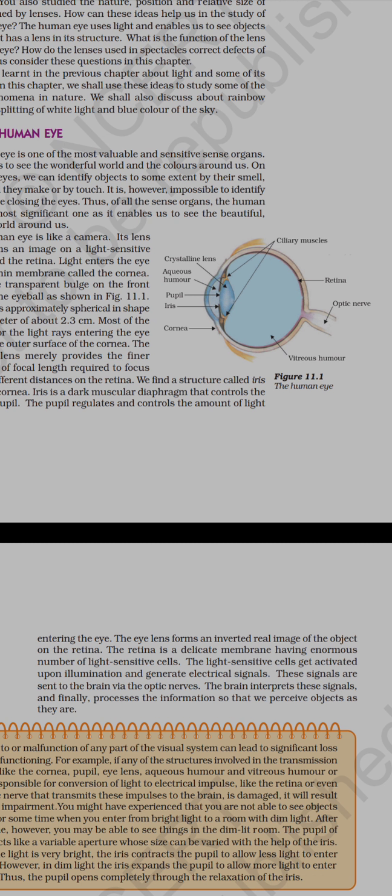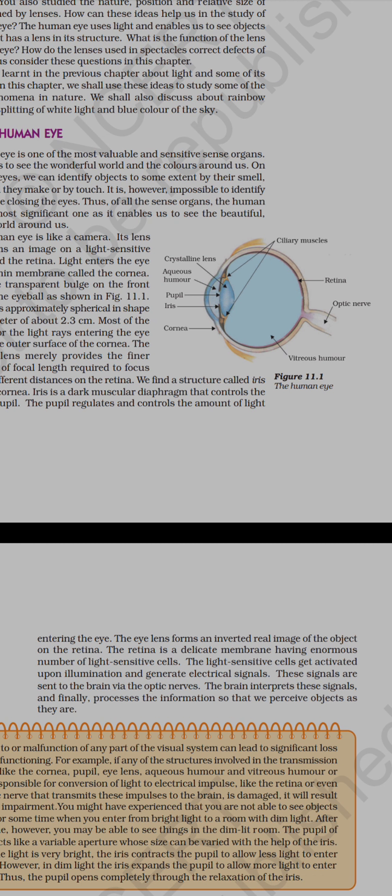And after that, the retina is there, which is around the last part. The retina is where the image is formed when the light rays hit it. The retina has light sensitive cells which generate electric signals, and these signals are sent to our brain with the help of the optic nerves.